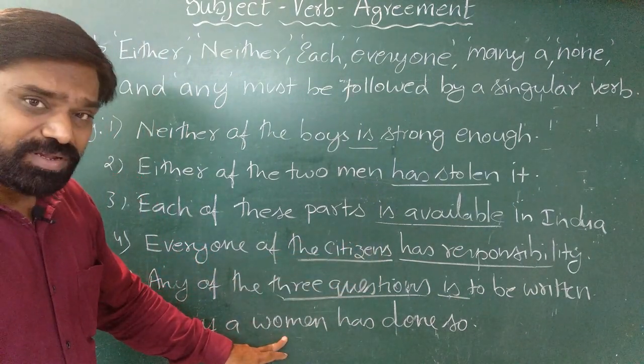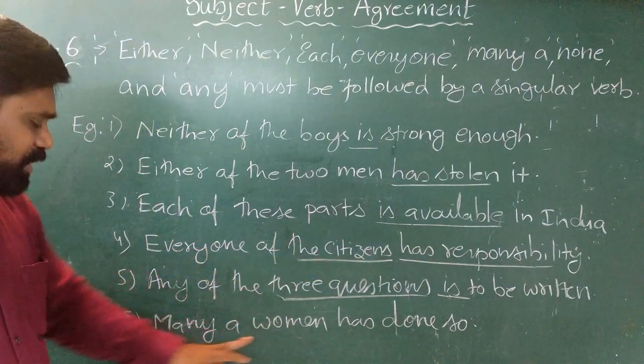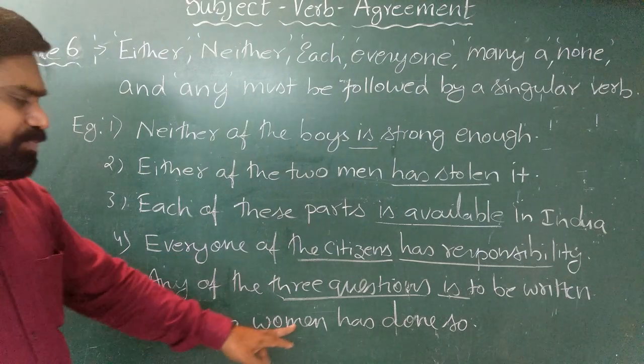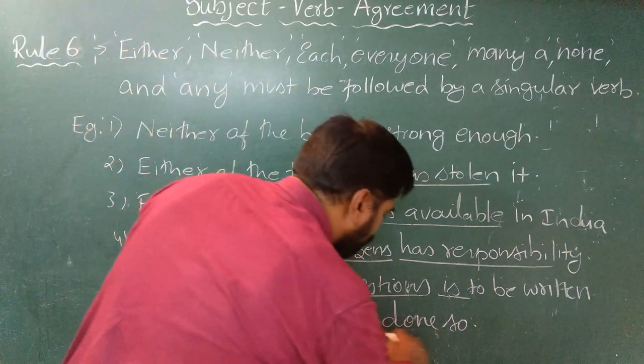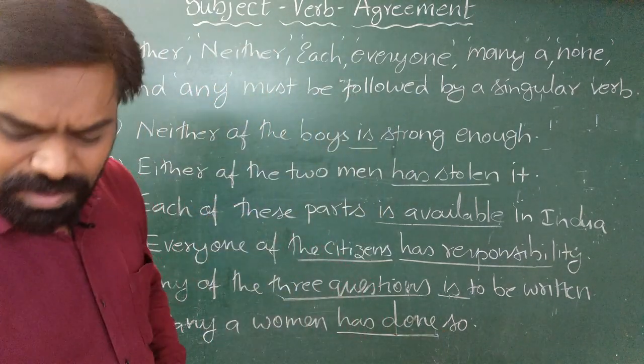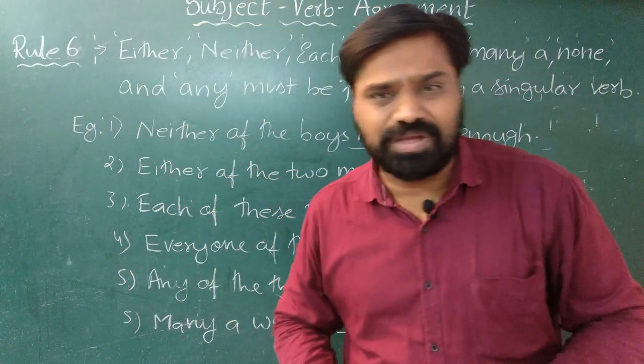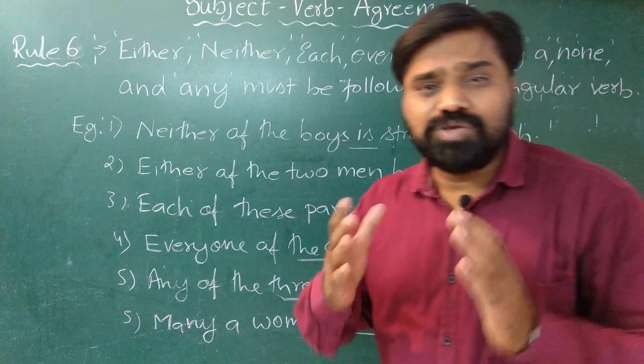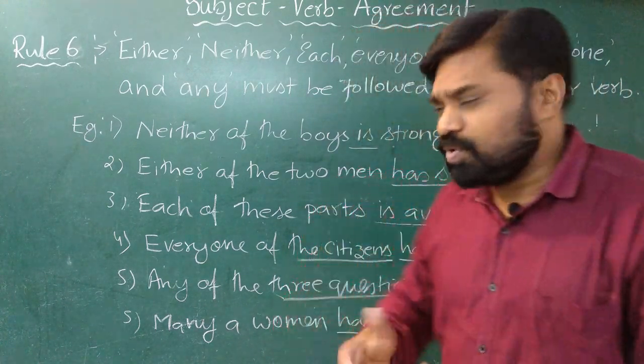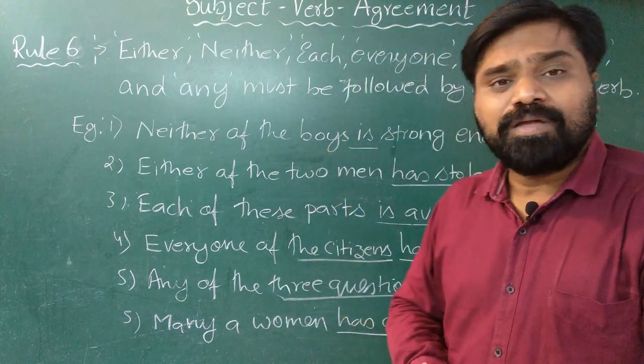When we say women, it is a plural, but we are using many a, hence we have to use the singular form of the verb. Now immediately we may have a doubt, why is it so happening, why we are using singular form of the verb though the subject seems to be plural.